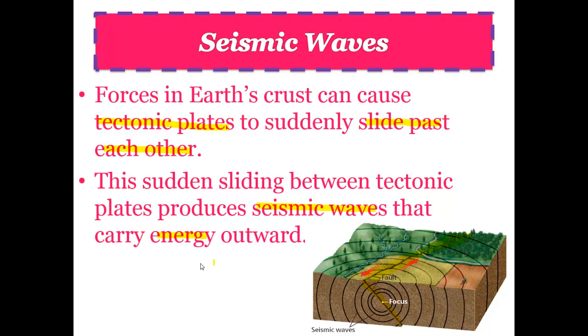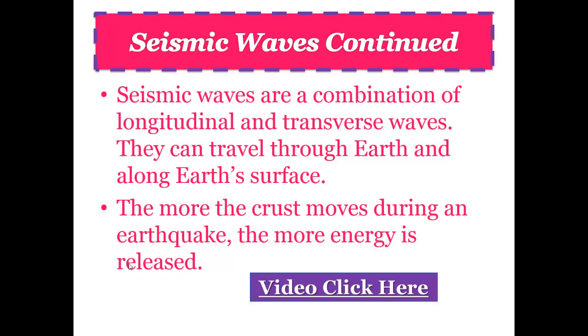Seismic waves are a combination of longitudinal and transverse waves. They can travel through the earth and along the earth's surface. So they're not only longitudinal, but also transverse, just like water waves. The more the crust moves, the more energy is released. The more the tectonic plates slip, the worse the earthquake is.